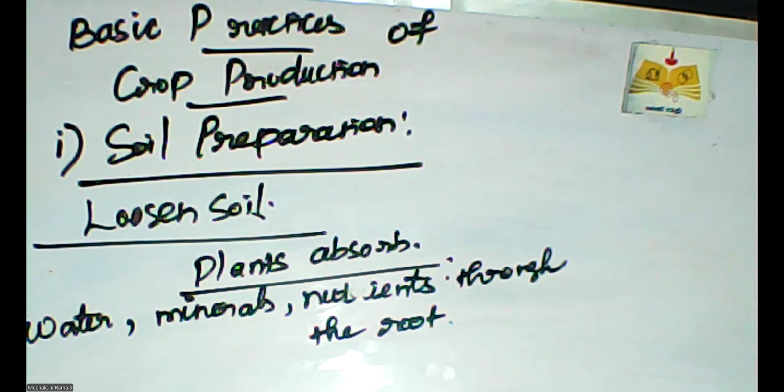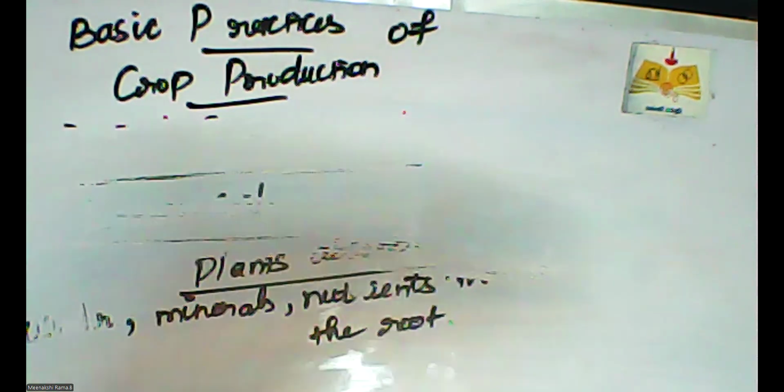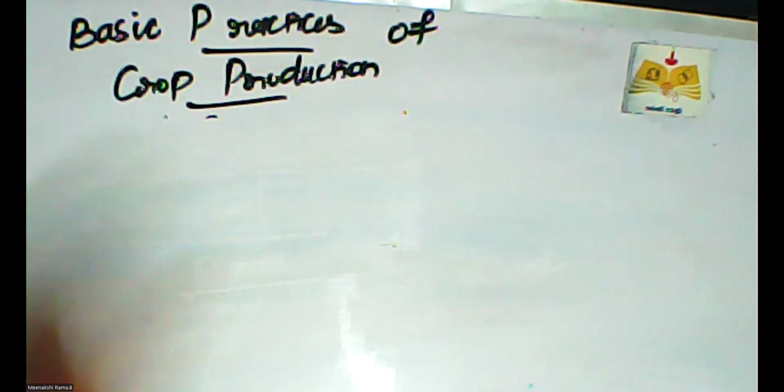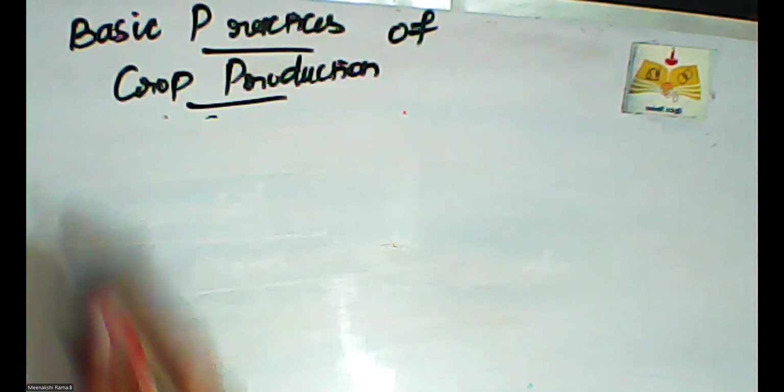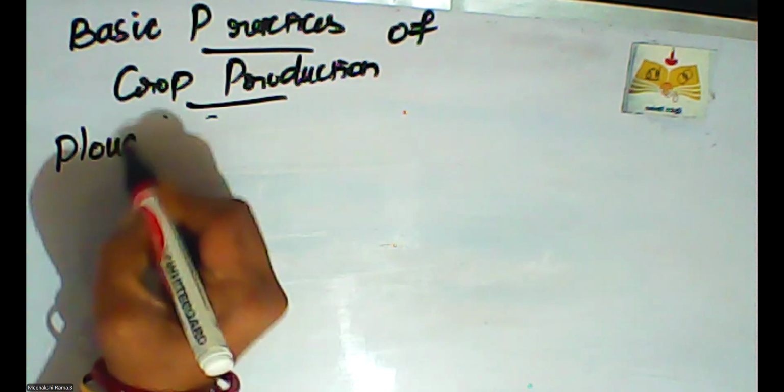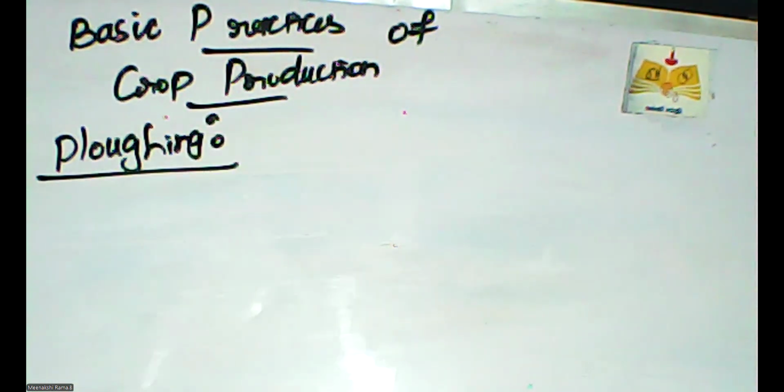Ploughing or tilling is the process of loosening and turning the soil up and down. The first stage of soil preparation is ploughing. In the ploughing process, we plough the soil.